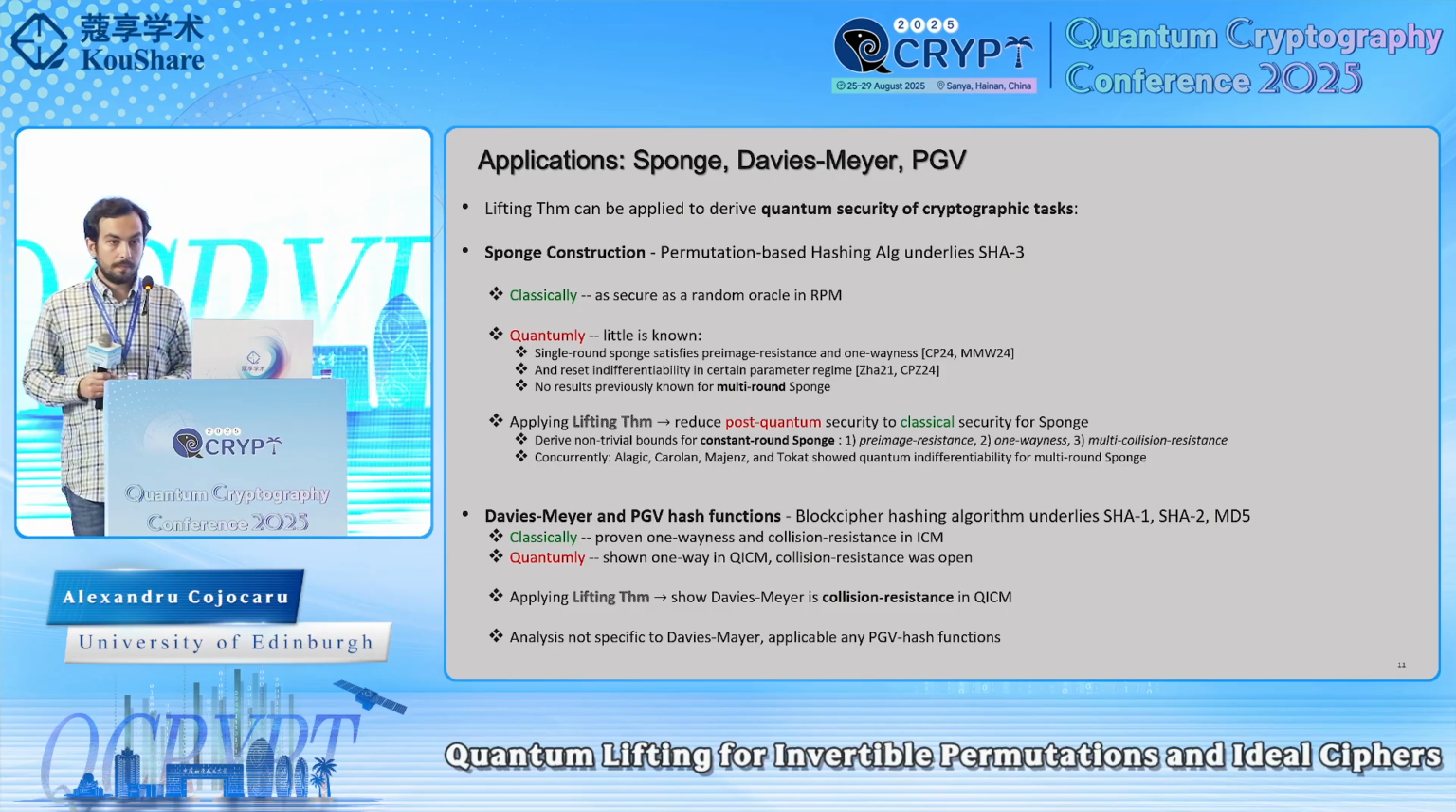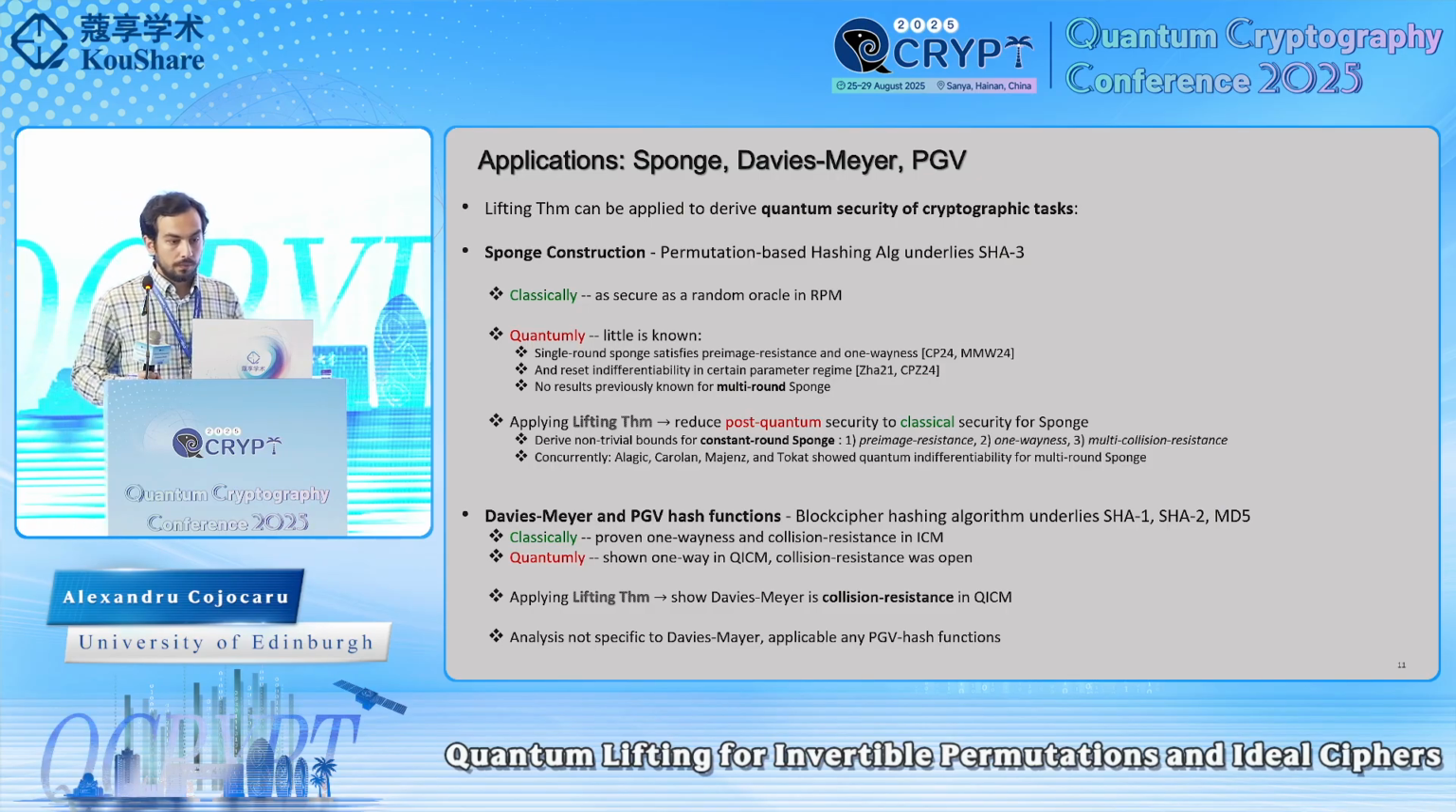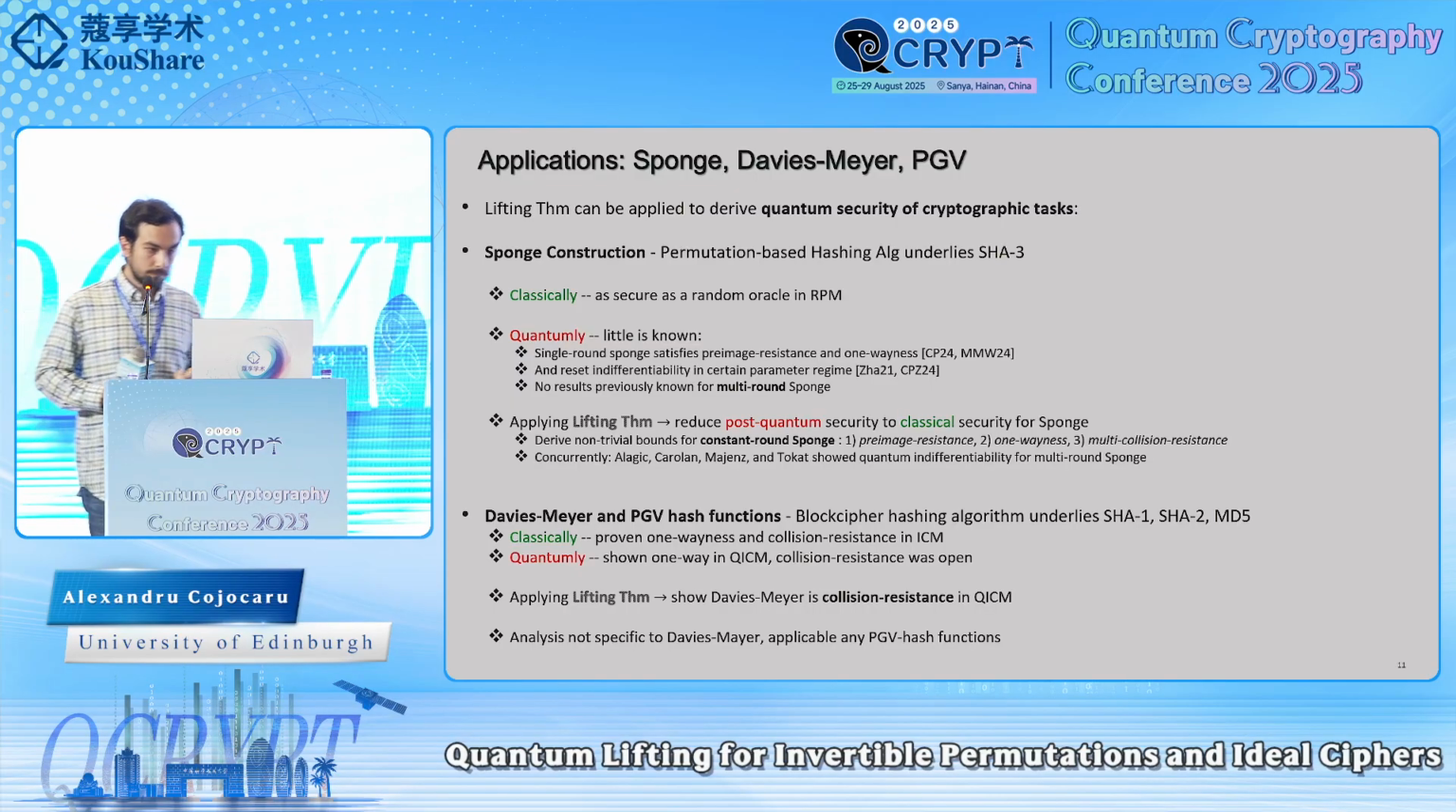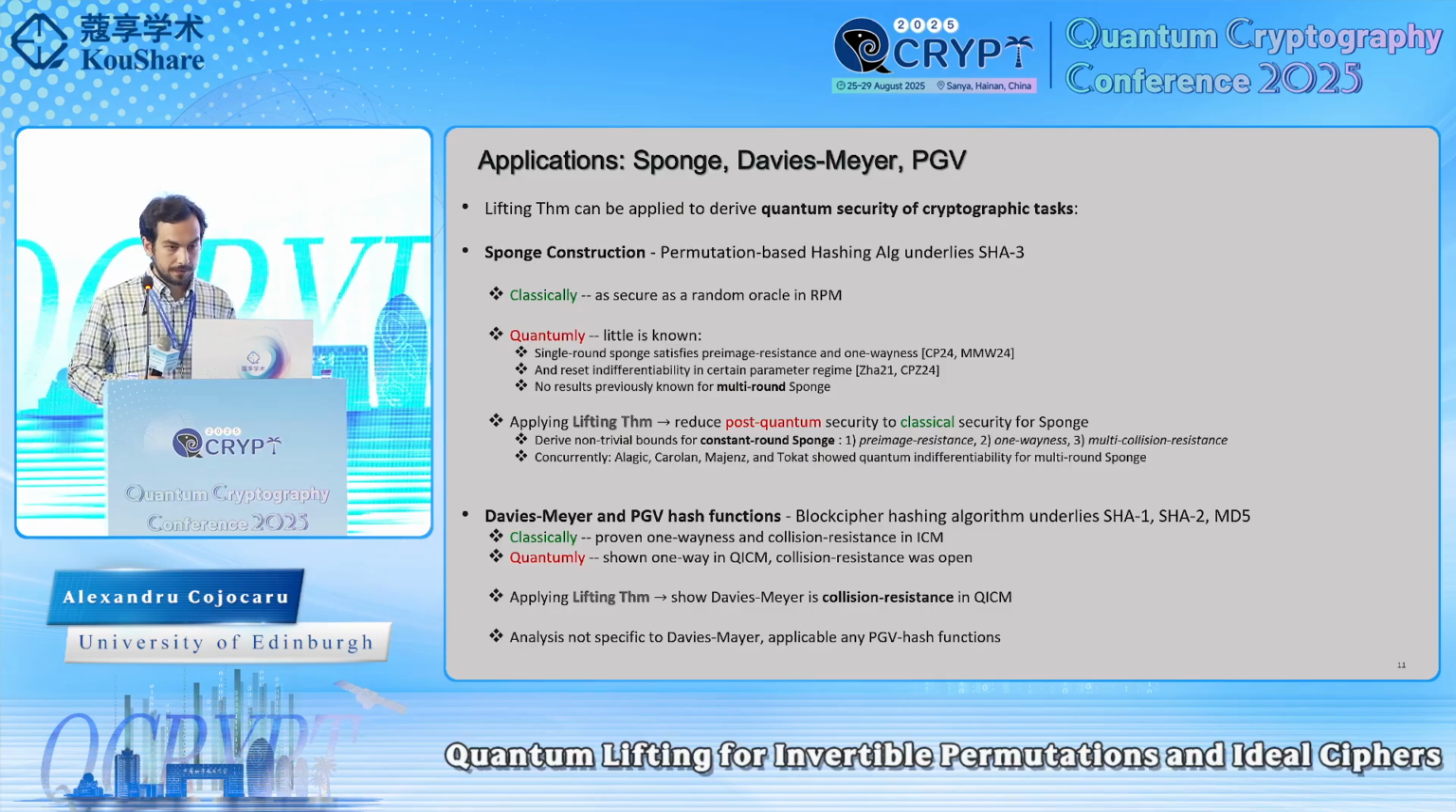And similarly, by directly applying our lifting theorem, we can show that Davies-Meyer is collision resistant in the quantum ideal cipher model. And of course, our analysis is not specific to Davies-Meyer. We can also apply it to other PGV hash functions.